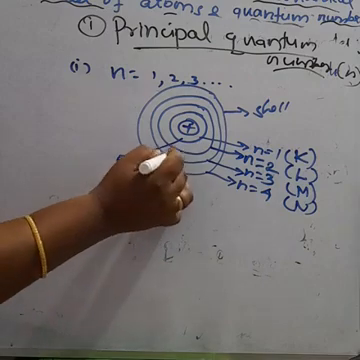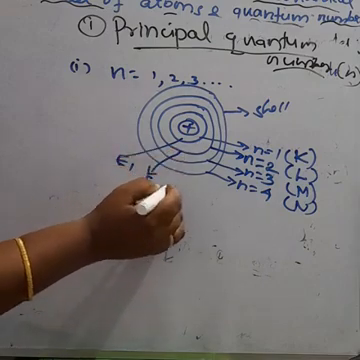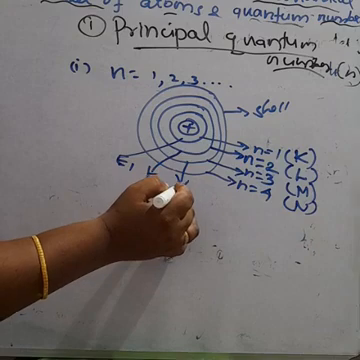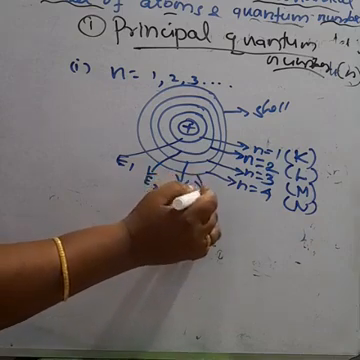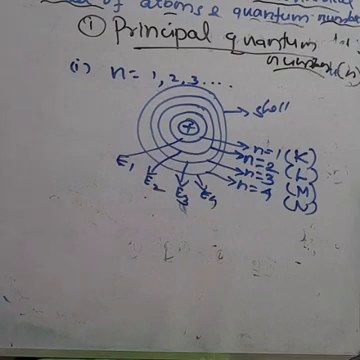E1. Second orbit, what is the energy level? E2. Third orbit, what is the energy level? E3. And fourth orbit, what is the energy level? E4. Okay, so the principal quantum number